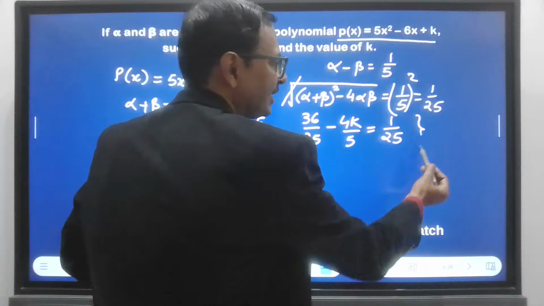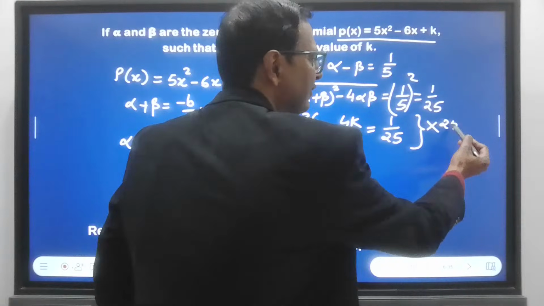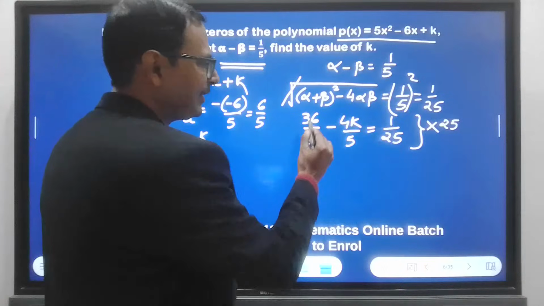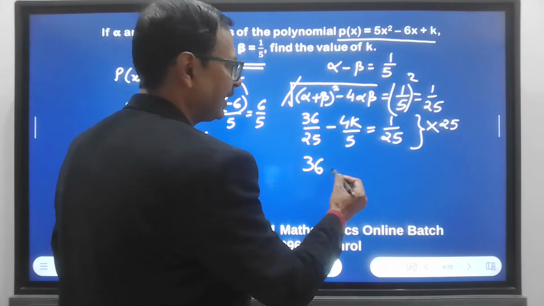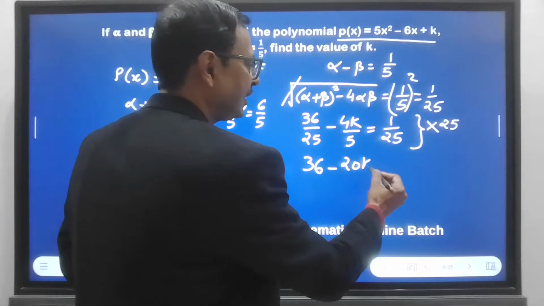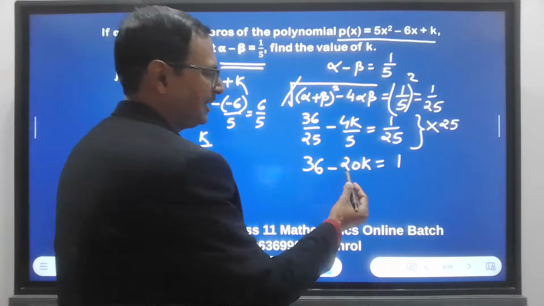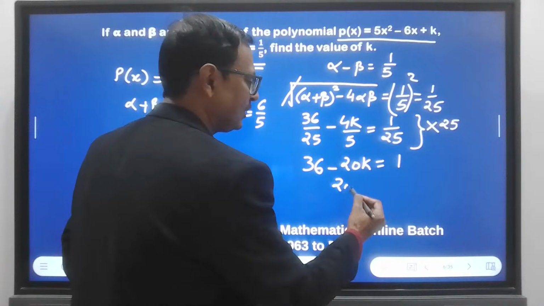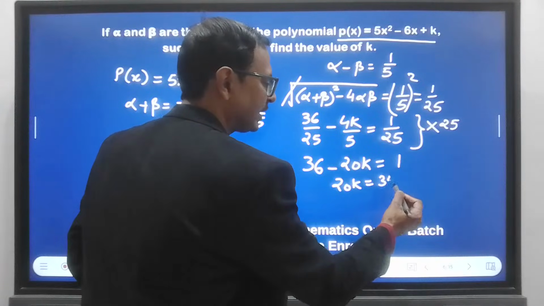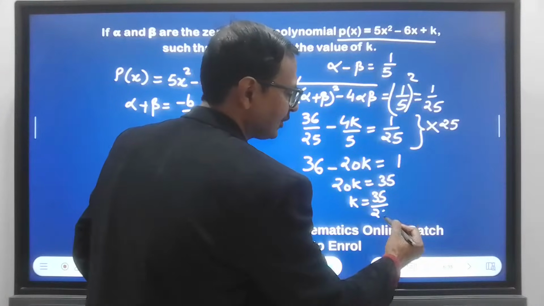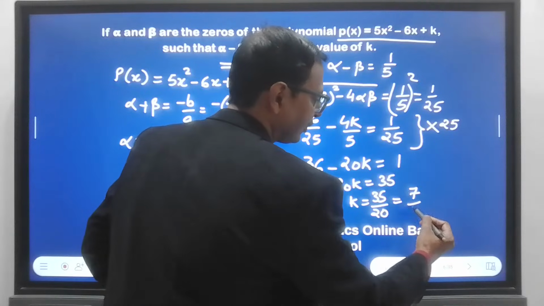Just multiply this complete equation by 25 because 25 is the LCM here. Okay. So if you multiply by 25, you will get 36 minus 20k equal to 1. And so the 20k will be equal to 35. And so k will be equal to 35 upon 20, which is the answer for your question, 7 upon 4.